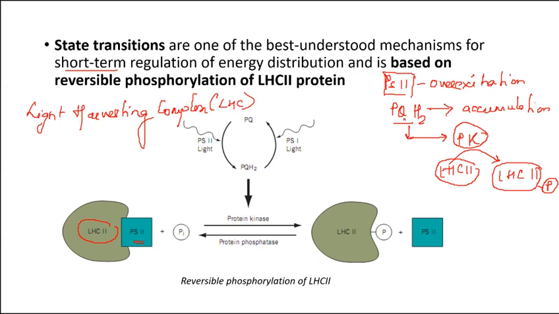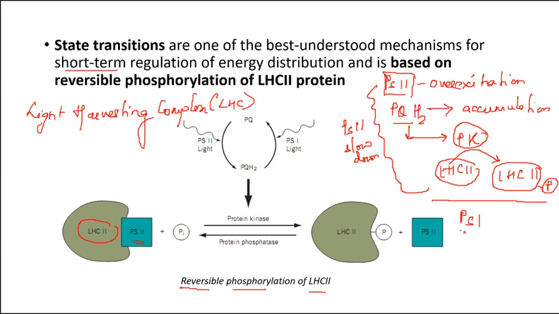Now this condition has to be reversed, because this is a reversible phosphorylation of LHC2. So how is it reversed? After this process, PS1 will come into play. The result of this process is that PS2 will slow down or PS2 will be diminished. So once PS2 slows down, what will happen?